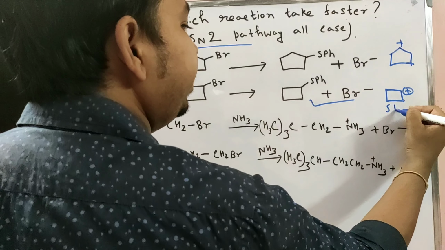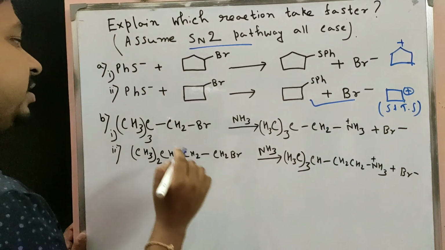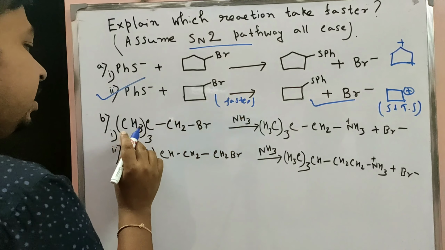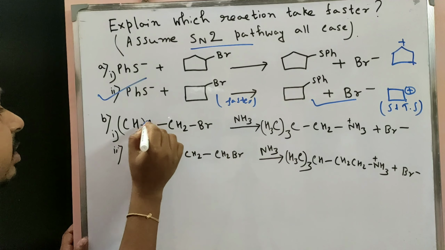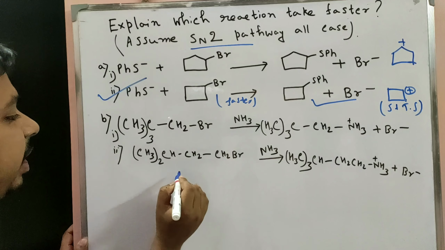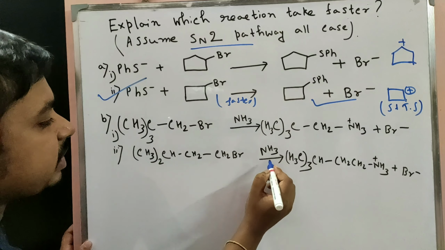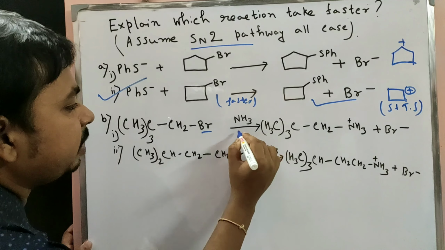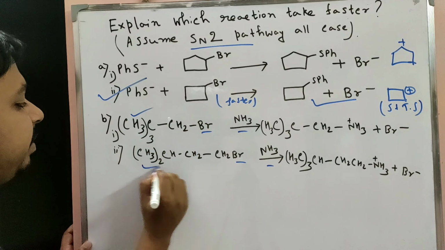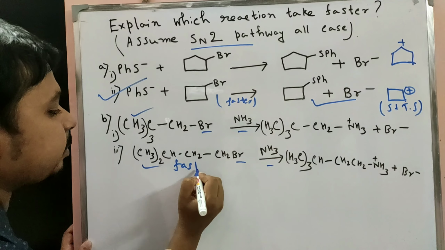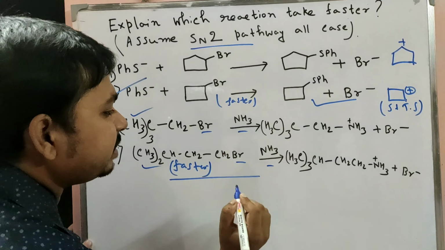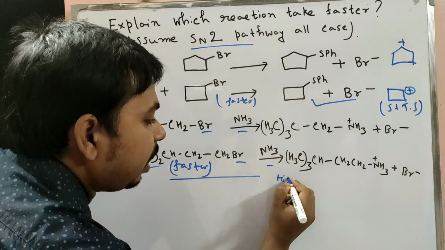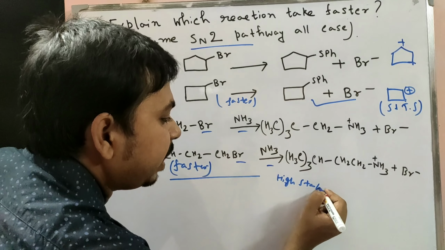In the second case, 3 methyl groups are present here and 2 methyl groups are present there. The solvent is the same in both, and the leaving group, bromine, is the same in both. So the only difference is the methyl group. So this one reacts at a faster rate due to the high stability of the transition state.